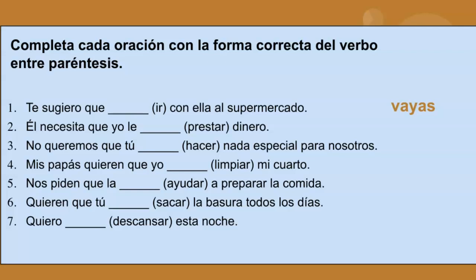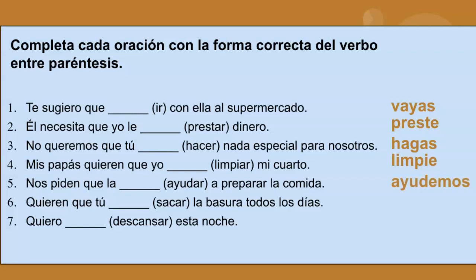Okay, now that you've had a chance to try those on your own, let's check your work and see how you did. Number 2, using the complete sentence, including the subjunctive verb, you should have él necesita que yo le preste dinero. Número 3, no queremos que tú hagas nada especial para nosotros. Número 4, mis papás quieren que yo limpie mi cuarto. Número 5. Nos piden que ayudemos a preparar la comida.